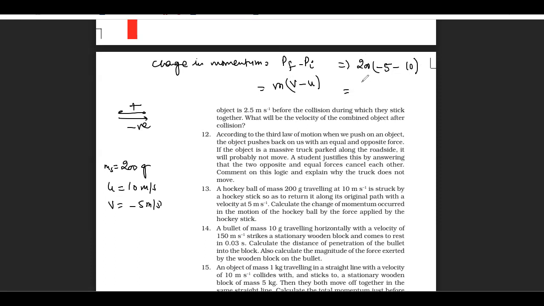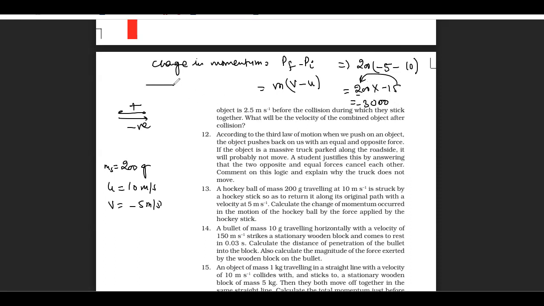So how much would that be? That will be 200 into minus 15. You multiply these two. What will you get? Tell me. When you multiply this, you will get minus 3000.